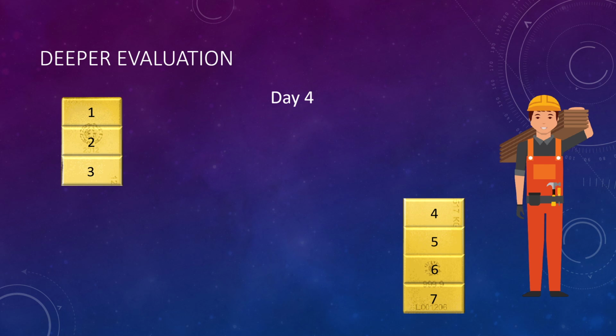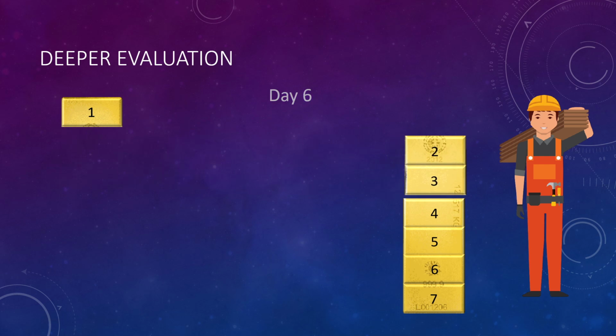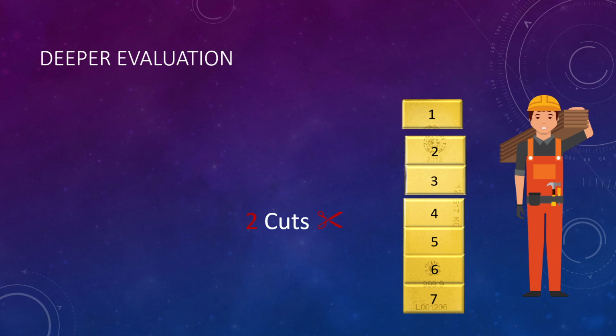So on day 5, simply give him the first part that you gave him on day 1, and similarly for day 6 we just take back the one part and give him two parts, and again on day 7 you give him the last part. So how many cuts in total for this solution? Two cuts. It is better than 6 cuts. So this was the answer for this puzzle.